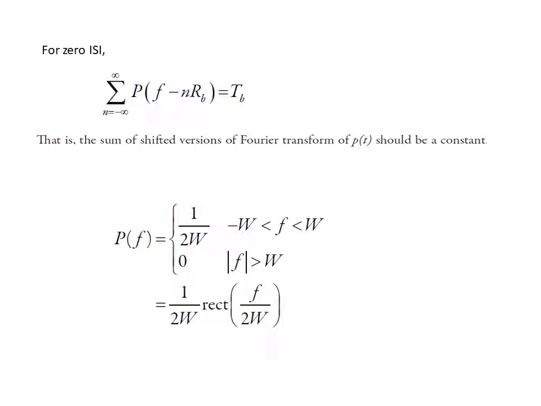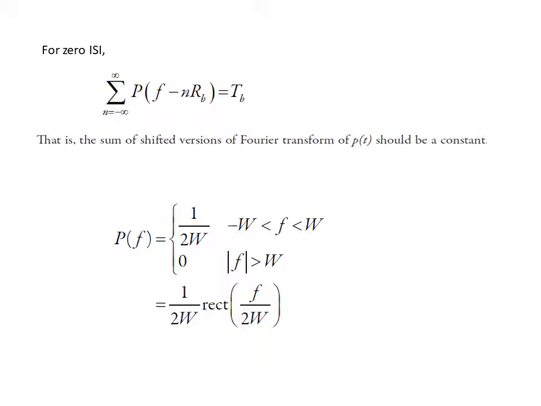Now we can see the diagram of this rectangular function so that you get clear about this equation, where we have substituted 1 by 2W in place of TB. What is the relation between W and TB? We will see that in our next slide.